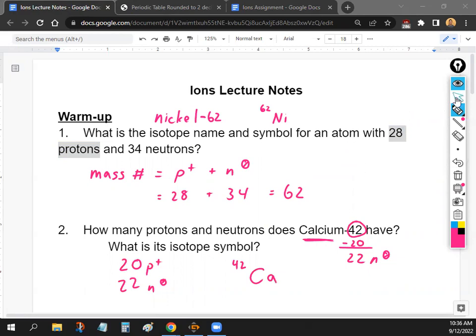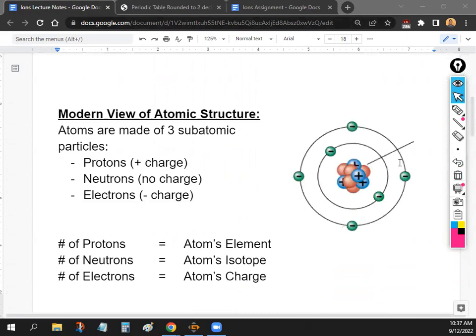Alrighty, so let's move on. Before we go on to the new topic, let's review really quick what we've learned so far in this class. So we talked about the atom. You guys don't need to write this down. You should have this in your notes already, but we talked about how an atom is made out of protons, neutrons, and electrons. We talked about protons last week and neutrons last week as well. So we're finally going to be moving on to the electron, how the electrons affect the atom.